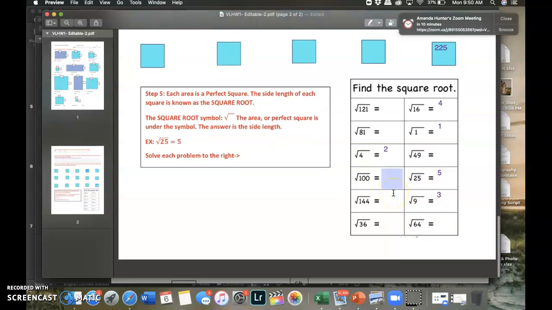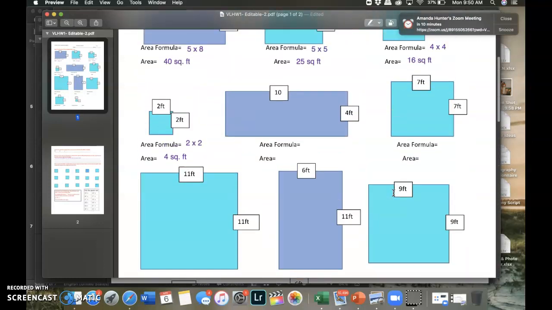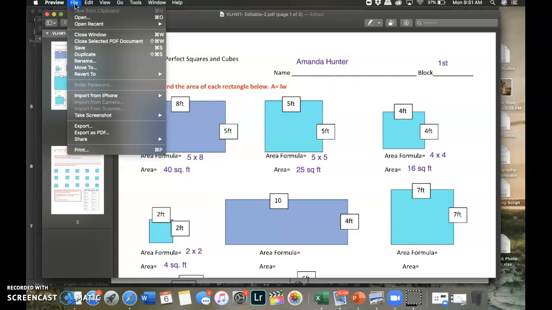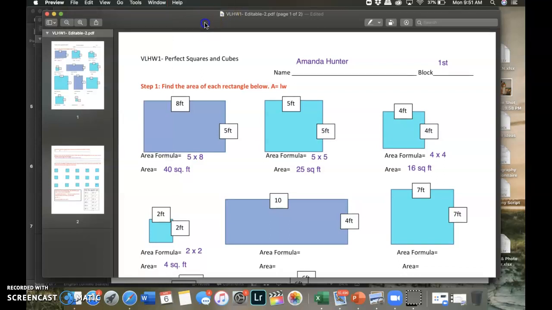So that's your homework for this week. Hopefully you fully understand the steps. If you don't, let me know, reach out. But here's the tricky thing with this. While you're editing this worksheet, your homework, it's not going to automatically save your answers. So this is why I had you create your Google Drive folder. What you need to do is go up to File, Save. You may have a Save As, but whenever you save it to your math folder that you have created, that way it makes it really easy for you guys to find your assignments that you're working on and that you've completed in order to submit to Canvas.